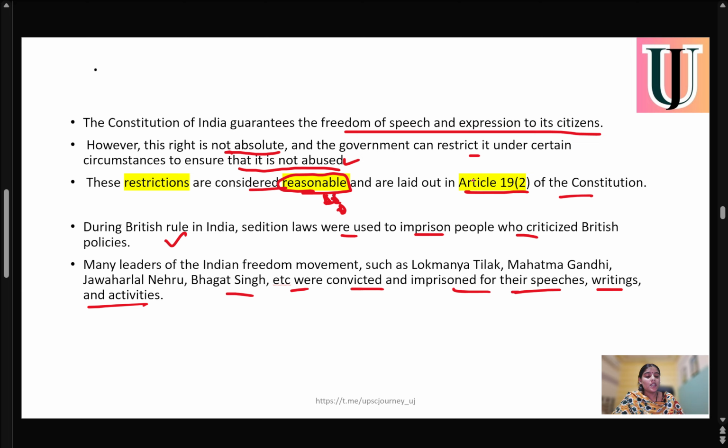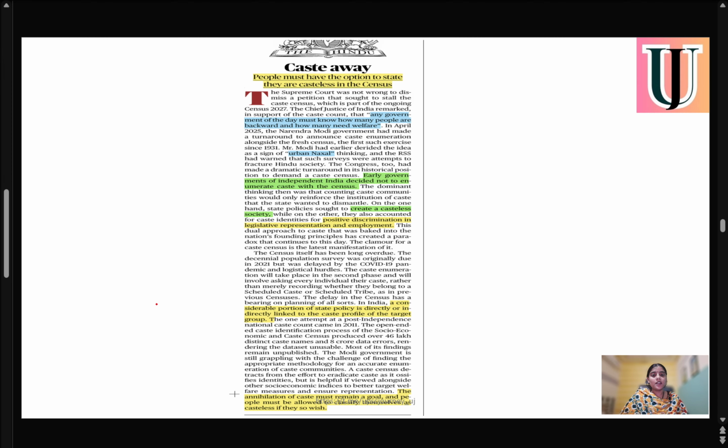During British rule, it was used to imprison the people who criticized British policy. And during the freedom movement, there were many leaders like Lokmanya Tilak, Mahatma Gandhi, Jawaharlal Nehru. They were all convicted and imprisoned for their speeches, for their writing, and for their activities. Very important. Now talking about the next article.